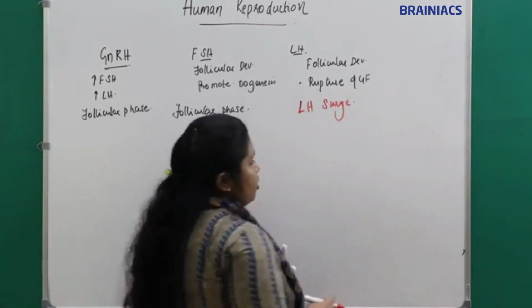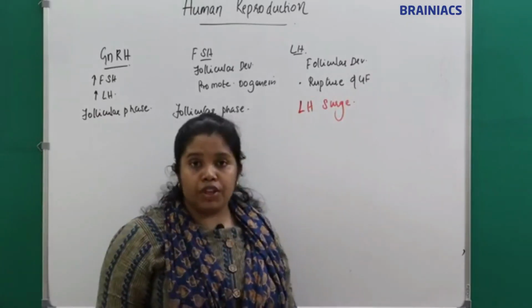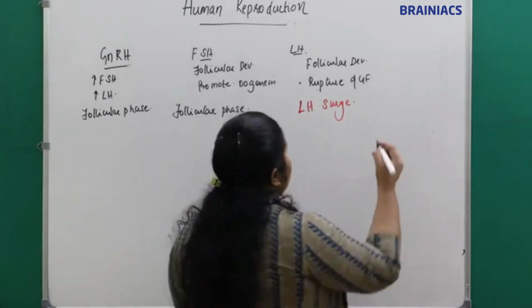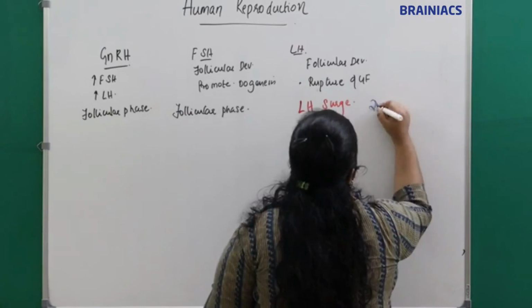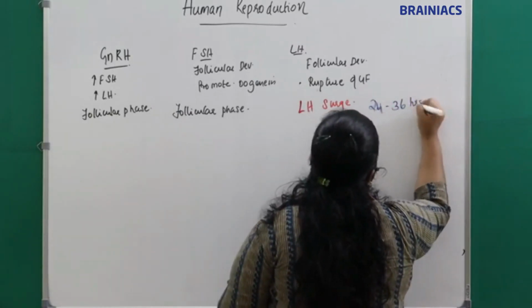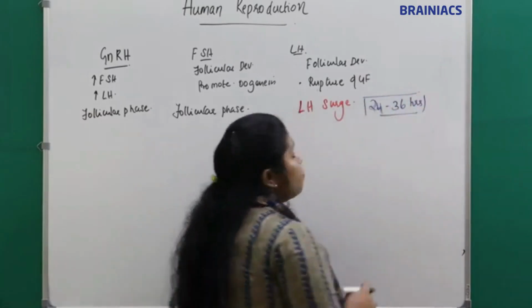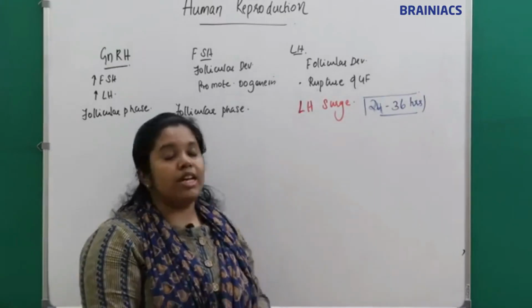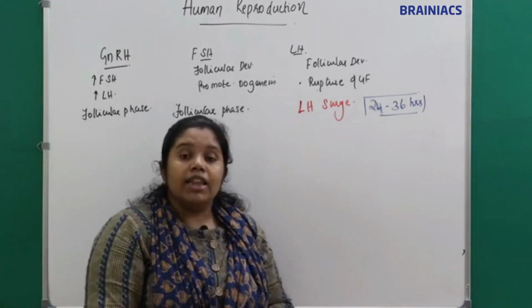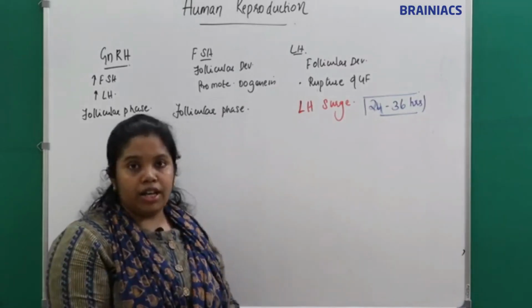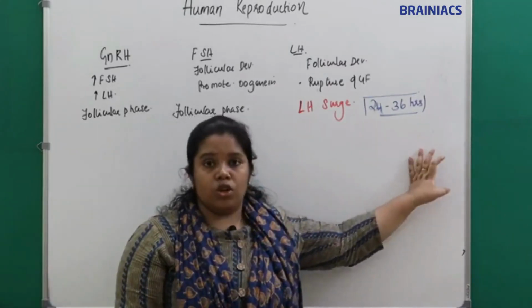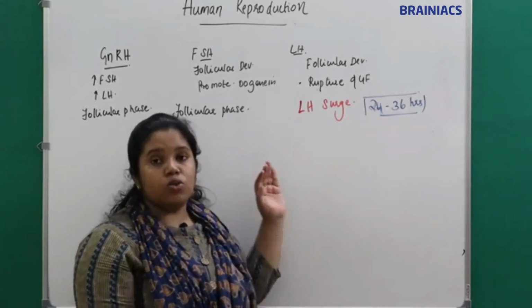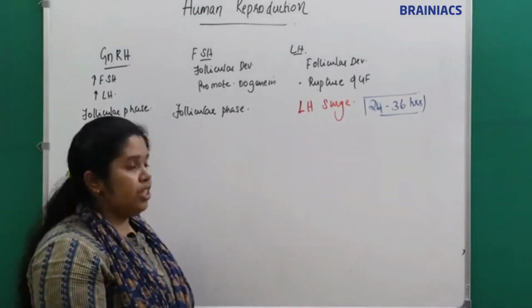What is happening in the LH surge? There will be maximum concentration of the LH prior to ovulation. Around 24 to 36 hours prior to ovulation, the LH reaches its maximum peak concentration. That is called the LH surge, which in turn causes the rupture of the Graafian follicle, thus causing ovulation. Understand?